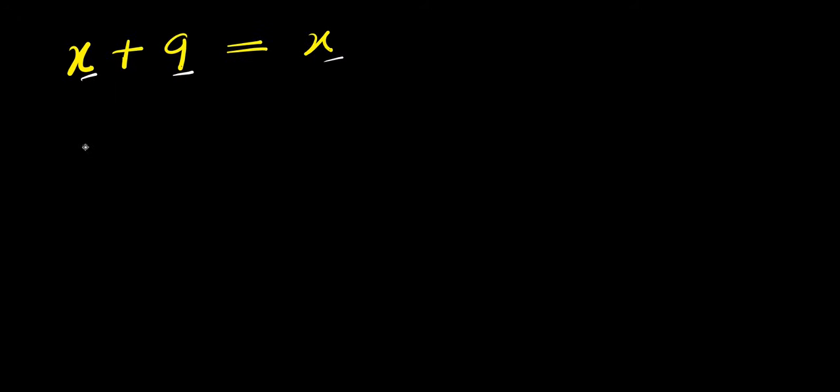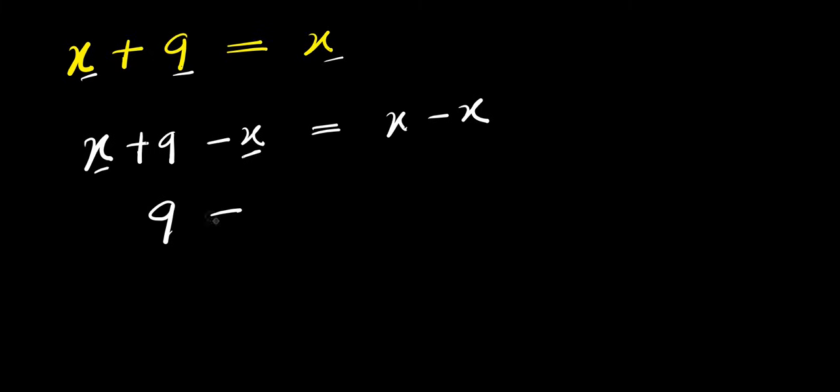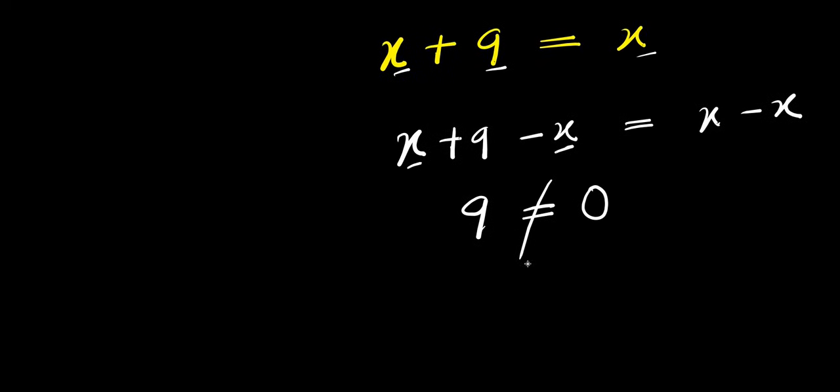So you have x plus 9 minus x equals x minus x. So x minus x is 0. So we have 9. And this equals x minus x again, that is 0. And 9 is not the same as 0. So that method of solving is not correct.